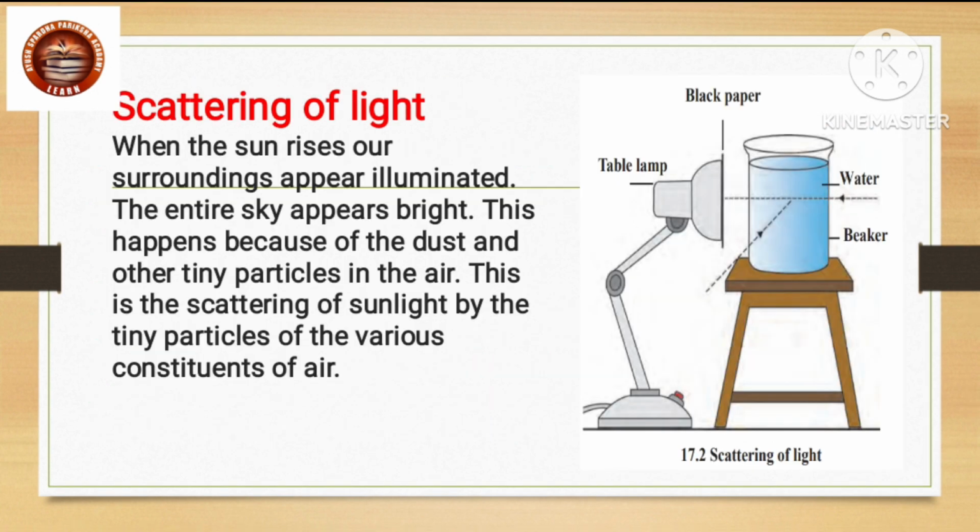When the sun rises, our surroundings appear illuminated. The entire sky appears bright. This happens because of the dust and other tiny particles in the air. This is the scattering of sunlight by the tiny particles of the various constituents of air.